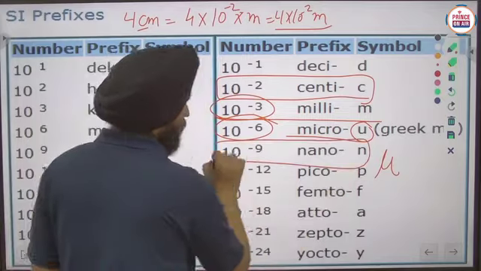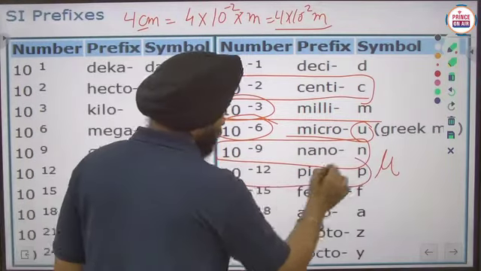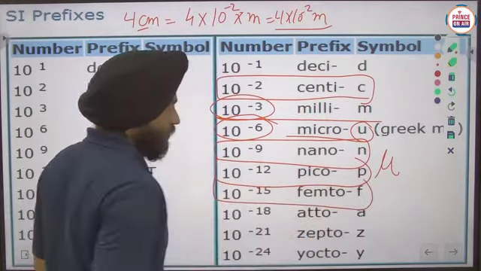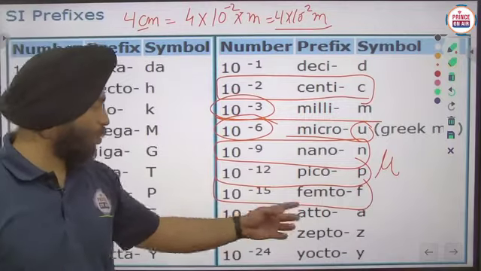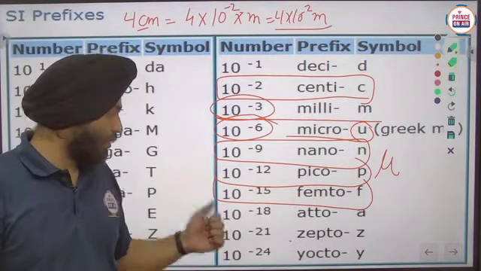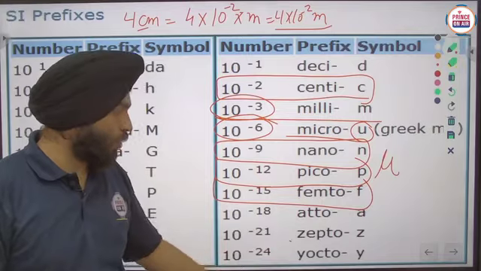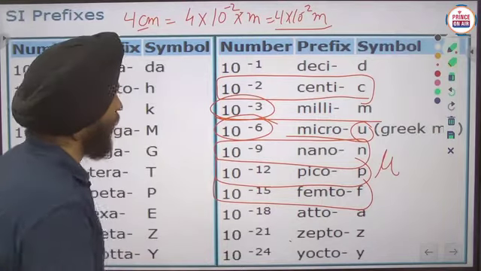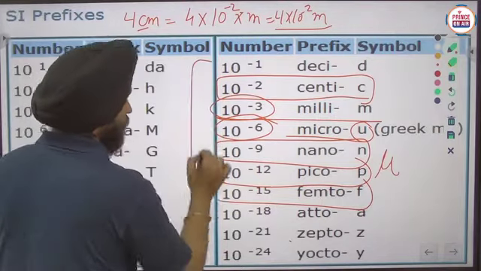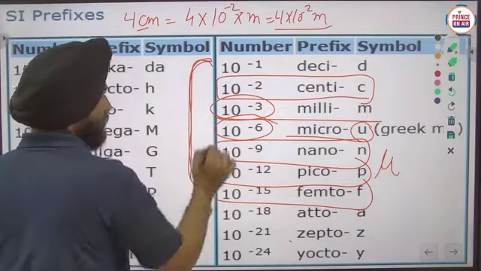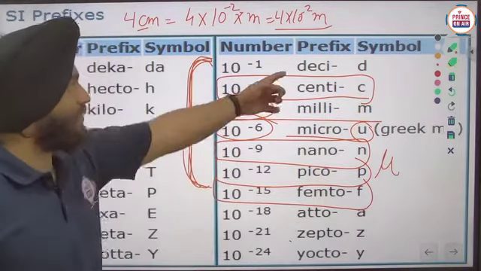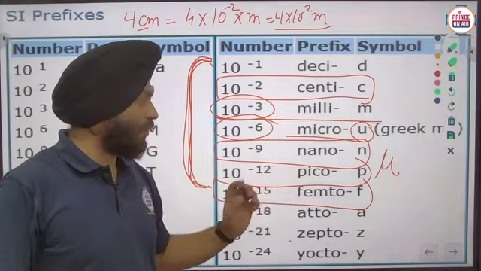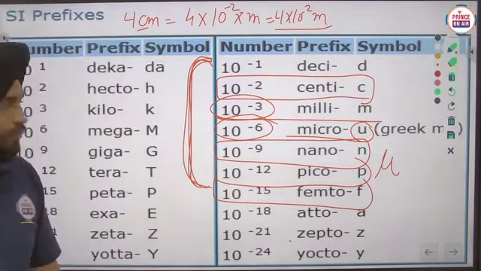Nano small n, pico small p, and femto small f. Afterwards yatto a, zepto z, yocto y. You have to learn these in the proper way. Deci, centi, milli, micro, nano, pico, femto, up to femto you have to learn, okay.